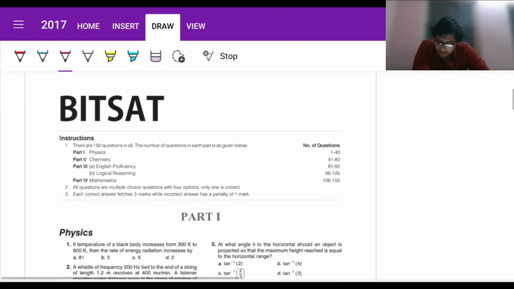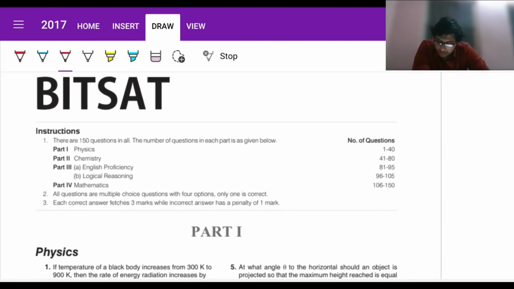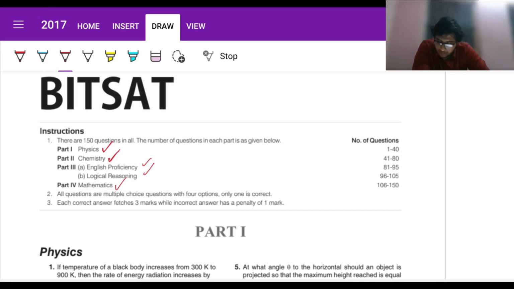Okay. First thing to notice is that there are going to be 150 questions in all. 40 in chemistry, 40 in physics, 40 in chemistry, 15 each of these, and 40 again here. Fine. So generally in mathematics we find a little bit confusing and difficult questions. So we will try our best to save extra time for the mathematics section, and if possible attempt all and spare some more time for the bonus section.